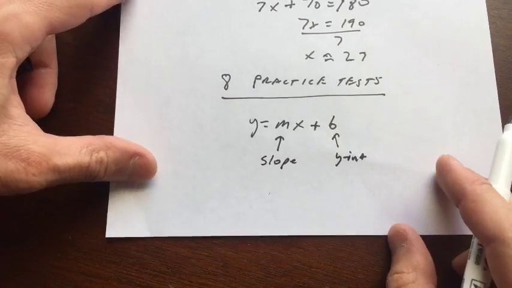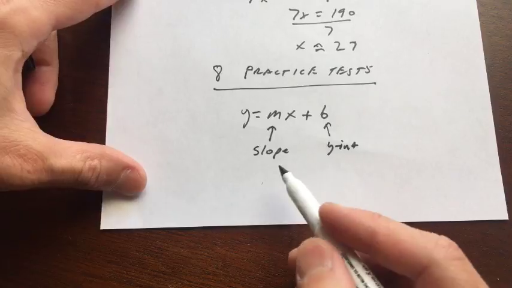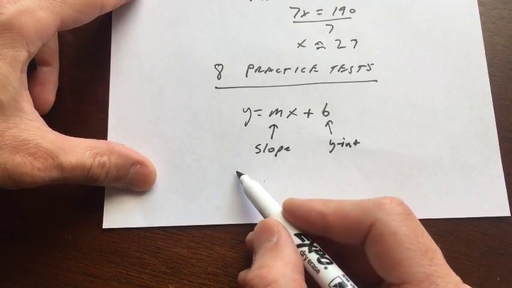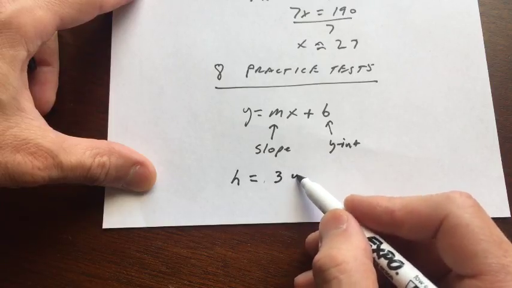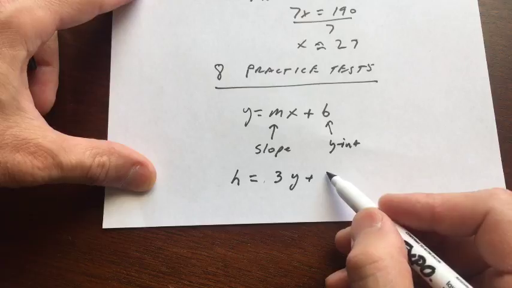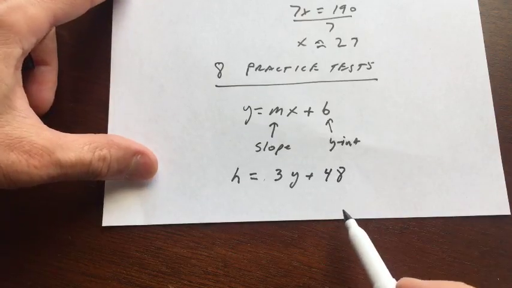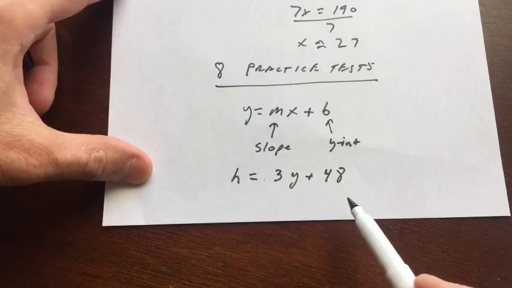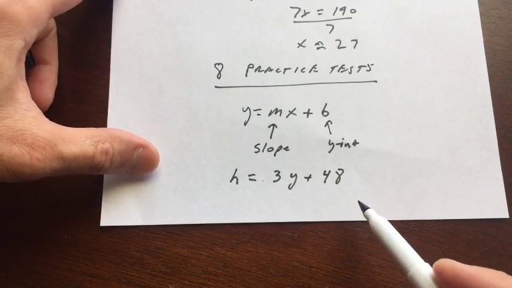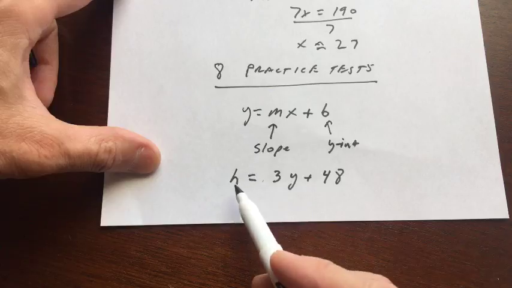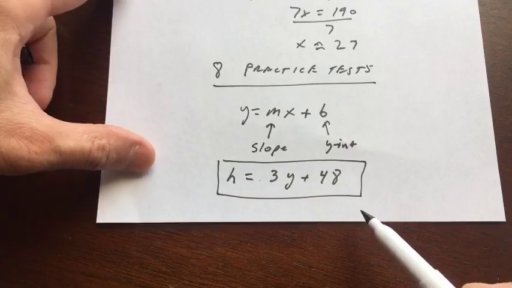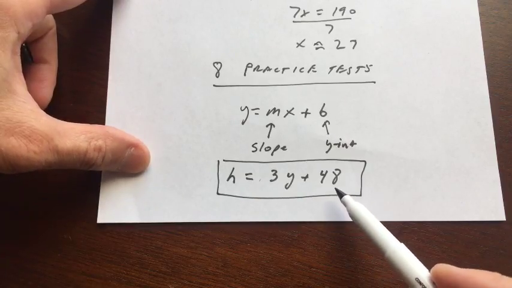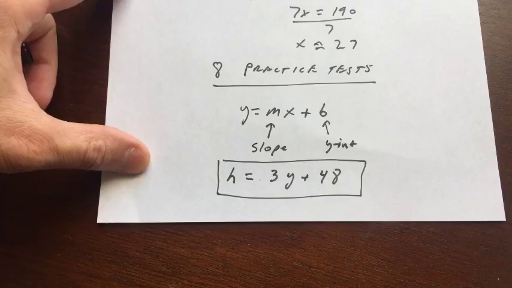What they do oftentimes, if you look at the official practice test, is they'll give you an equation, something like h, the height, equals 3y plus, let's just say, 48. And they'll say this is an equation for the height of somebody after y years. So this is an equation that relates somebody's height as a function of the number of years. So what do you think, Kezia, what do you think the 48 stands for in this equation? Any idea what this 48 stands for?